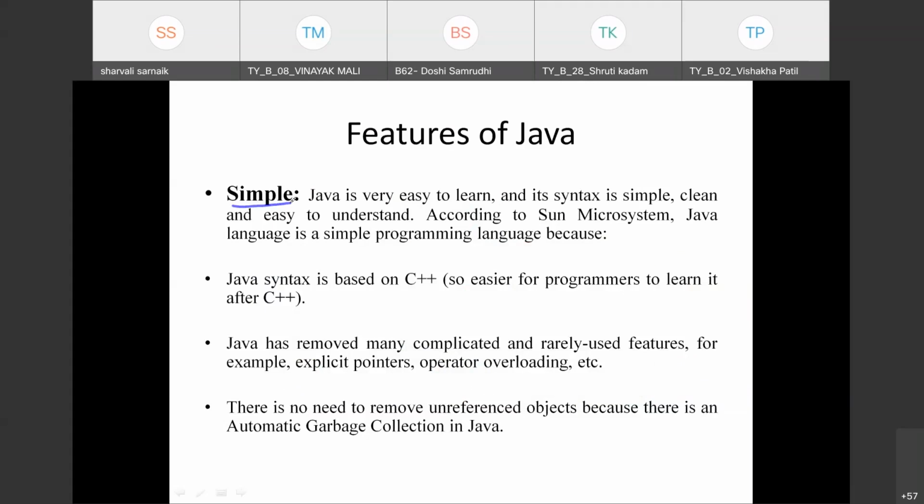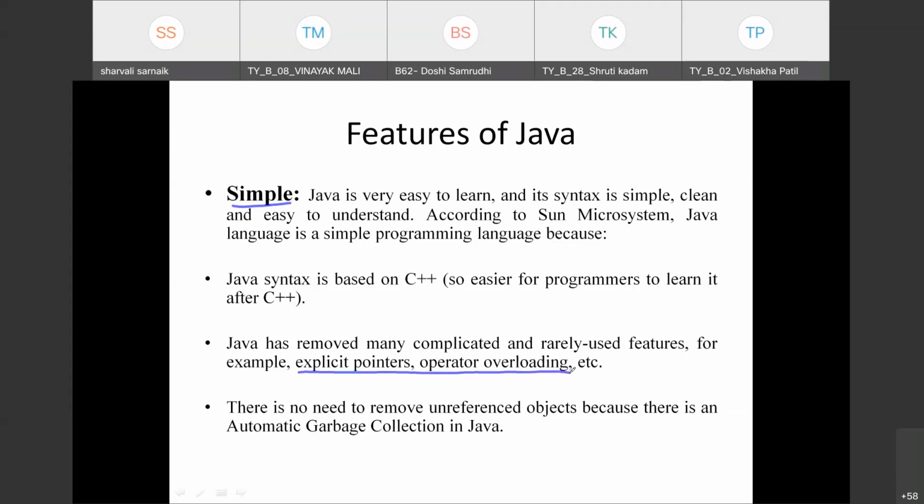Also, Java has removed the complexities which were in C++. Java has removed many complicated and rarely used features, for example, explicit pointers and operator overloading. These explicit pointers and operator overloading were in C++, which was a bit complicated. So this feature is removed from Java.